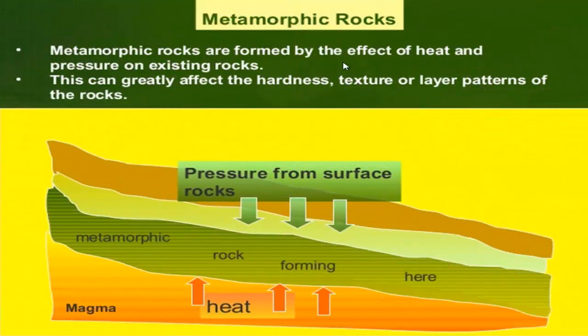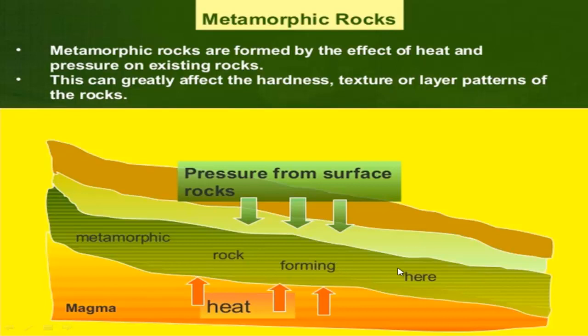Now you will know about the formation process of metamorphic rocks. Metamorphic rocks are actually the transformed form of igneous and alluvial rock. Follow here.